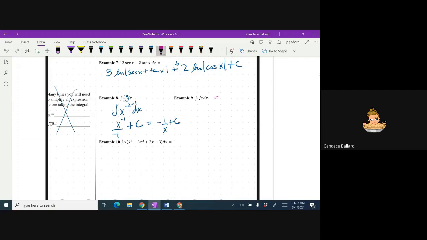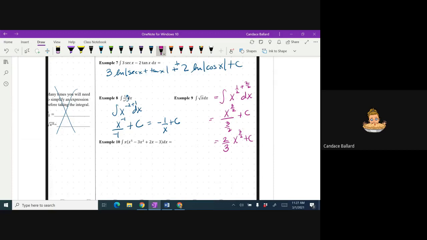All right, I'm going to rewrite example 9, x to the 1/2 power dx. And then when I add 1, it's going to be a fancy 1. It's going to look like 2 over 2. So I would get x to the 3/2 divided by 3/2 plus c. That's kind of ugly looking, right? So there is kind of a shortcut. Instead of writing divide by 3/2, you multiply by the reciprocal of the denominator. And I will a lot of times just go straight to 2/3 x to the 3/2 power.